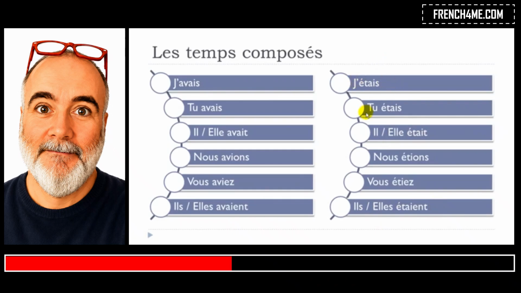J'étais, tu étais, il était, elle était. Same rule here, final S not pronounced, and then you make the liaison. Nous étions, vous étiez, ils étaient, elles étaient. Okay, make the liaison here as well. Ils étaient, elles étaient. Alright, so this is the thing you should remember.